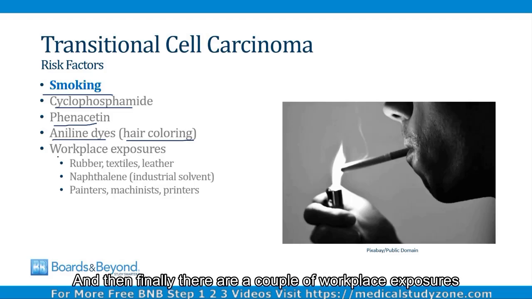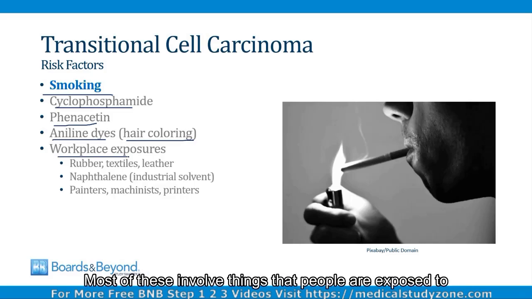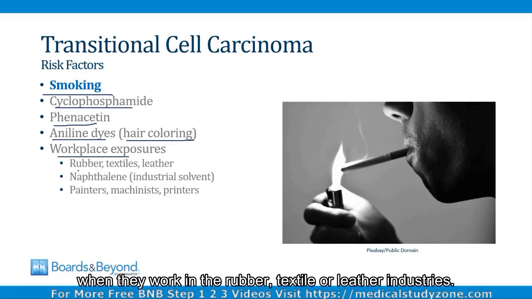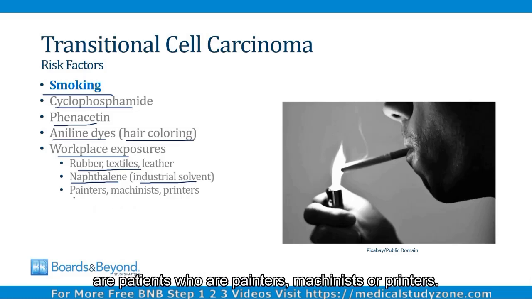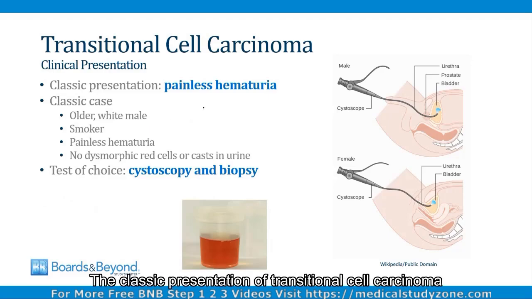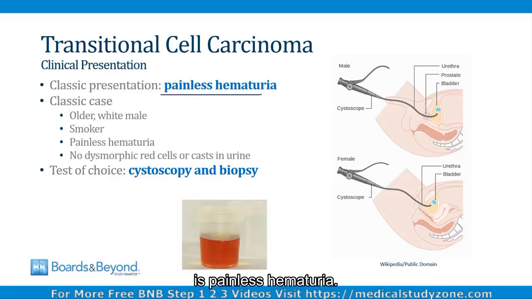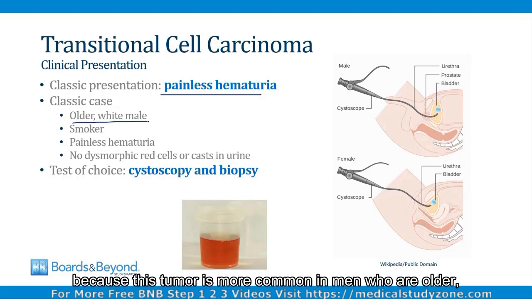And then finally, there are a couple of workplace exposures that have been linked to transitional cell carcinoma. Most of these involve things that people are exposed to when they work in the rubber, textile, or leather industries. Naphthalene is an industrial solvent that is commonly used in these industries, and it's been linked to transitional cell carcinoma. So the types of patients who could be at increased risk are patients who are painters, machinists, or printers. All of them are exposed to naphthalene. The classic presentation of transitional cell carcinoma is painless hematuria. So the classic case is going to be an older white male because this tumor is more common in men who are older.